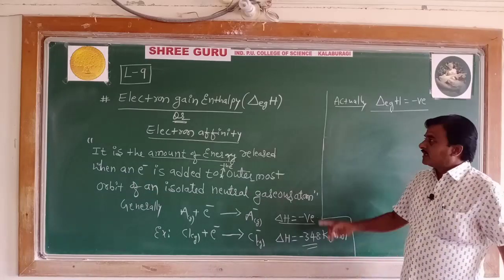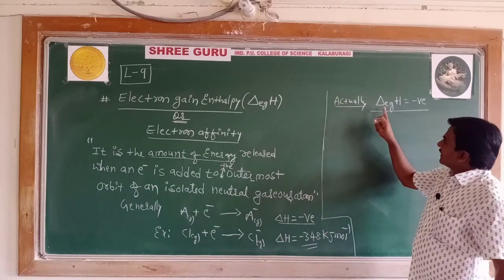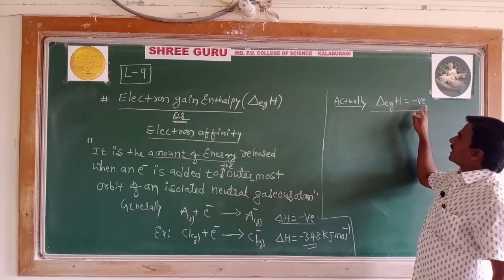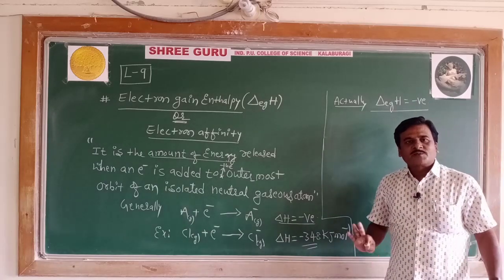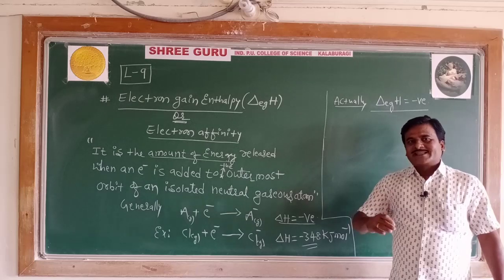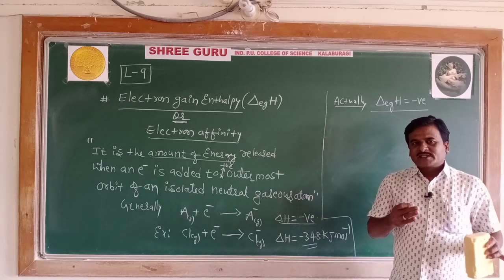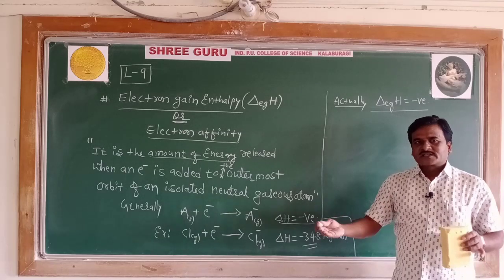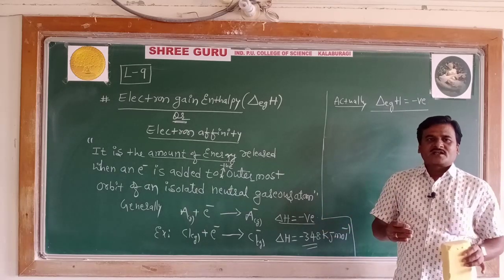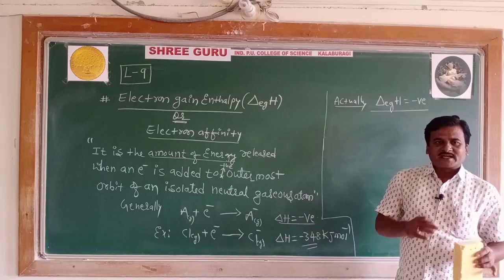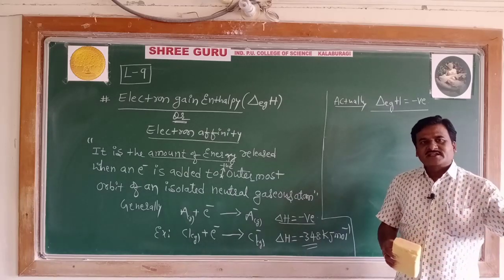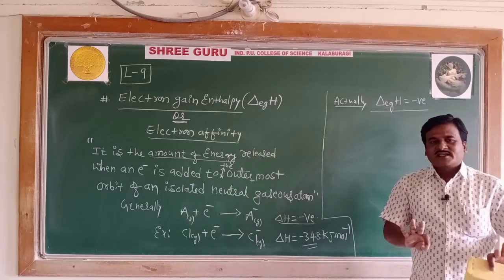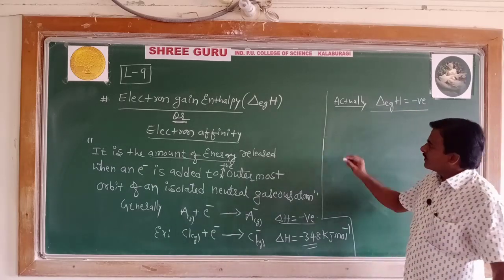Actually, the electron gain enthalpy for the element has a negative value. Why? Because in the attraction by the nucleus of an atom for the added electron, energy is released. Therefore, electron gain enthalpy is generally negative. However,